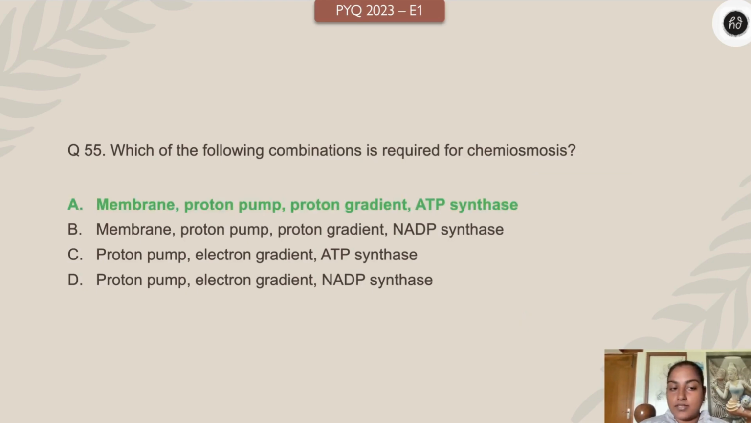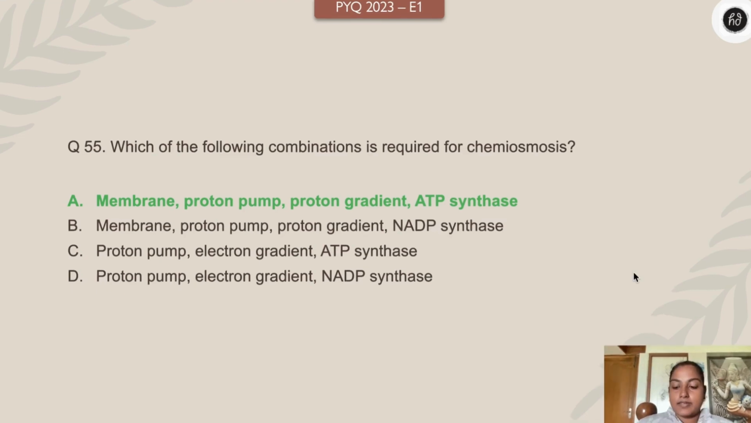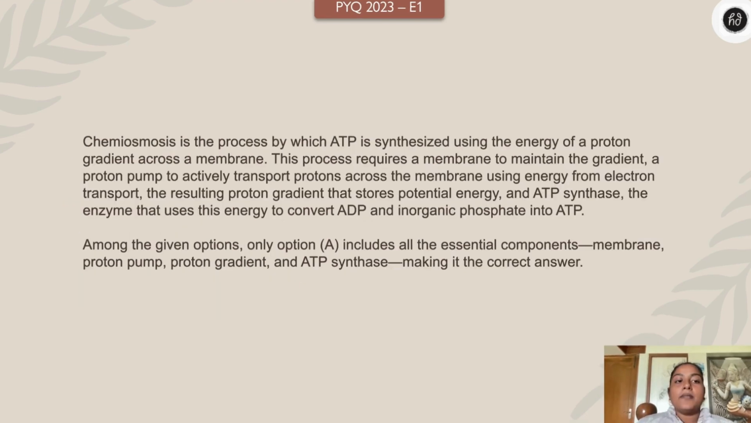And here goes the answer. Membrane, proton pump, proton gradient and ATP synthase. Okay, getting it children? So the answer is nothing but option A is the right answer. Because chemiosmosis is a process whereby ATP is synthesized using the energy of proton gradient across a membrane. This requires a membrane to maintain the gradient, a proton pump to actively transport protons across the membrane using energy from the electron transport, the resulting proton gradient that stores potential energy, and ATP synthase, the enzyme that uses the energy to convert ADP and inorganic phosphate into ATP.